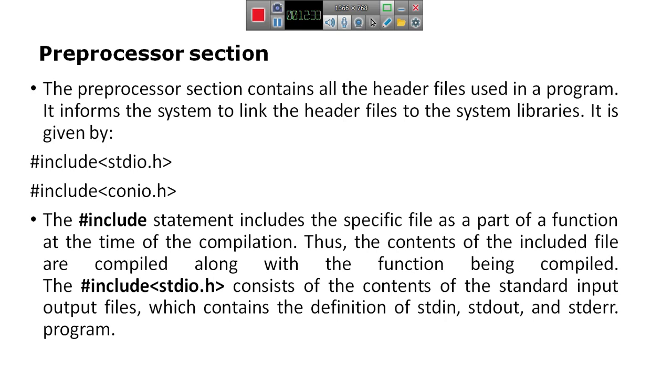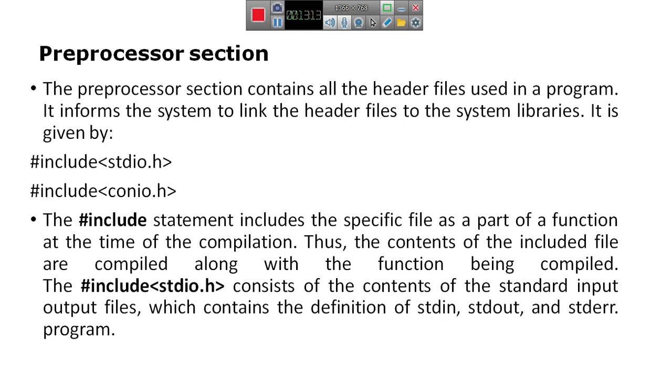Before compiling the actual program, the pre-processor directives are compiled first, because in any program we use some built-in functions like reading input from the standard input device, that is through the keyboard, and sending output to the standard output device, that is onto the monitor.